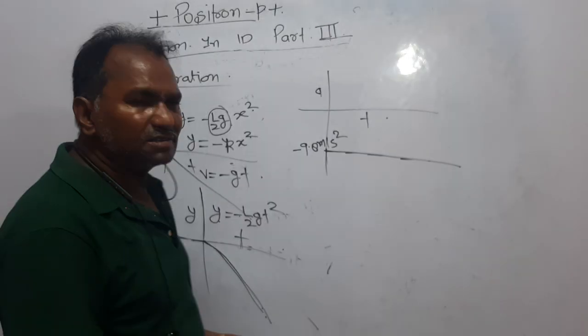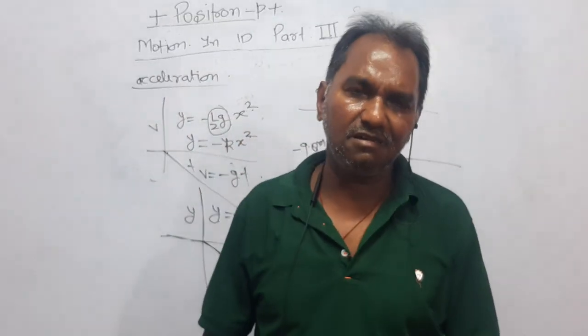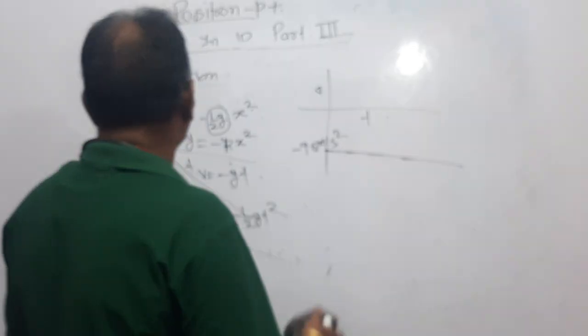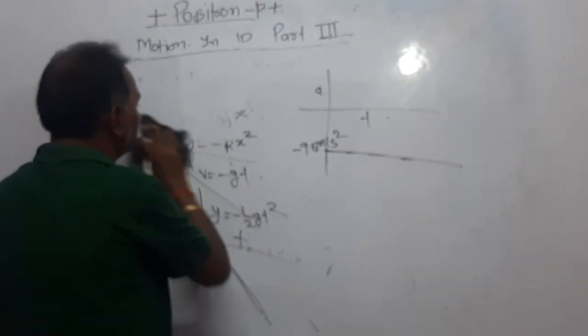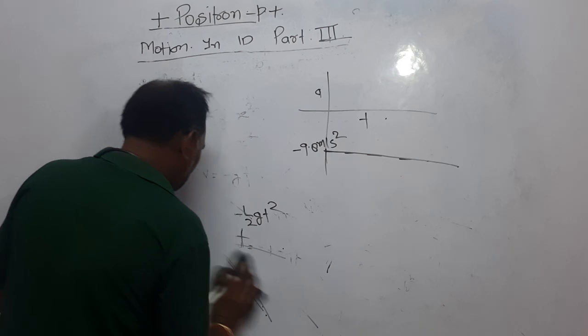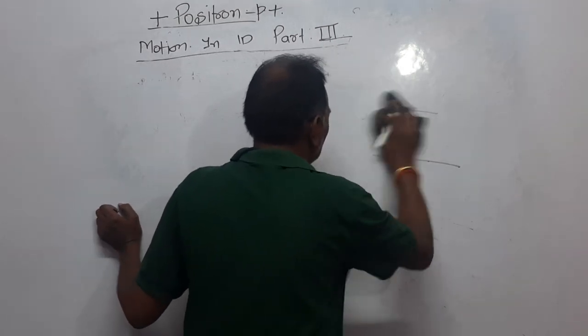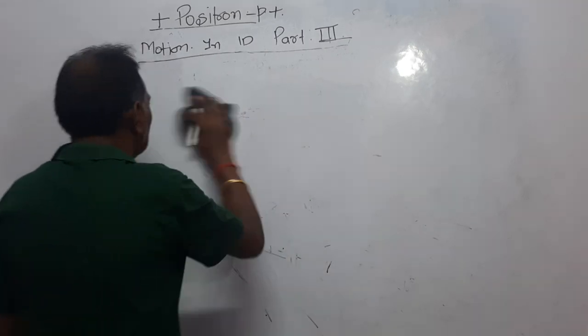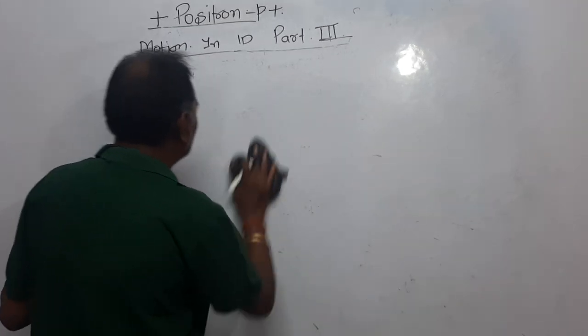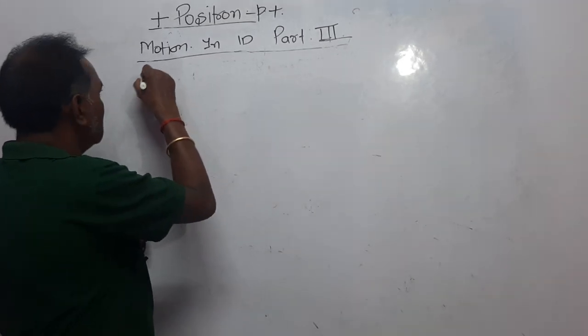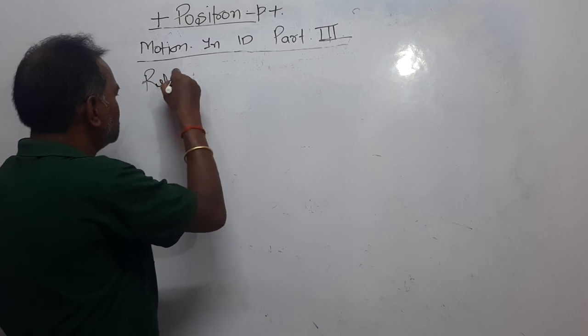Now dear student, that is all I was discussing about the acceleration. Now today the main topic that I am here to discuss with you is relative velocity in one dimension.